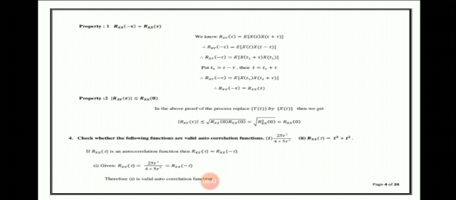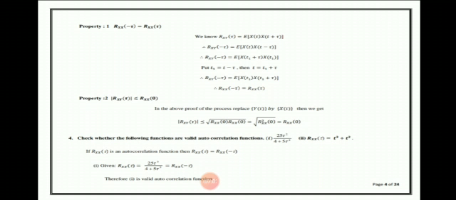Property 2. Modulus R xy of tau is less than or equal to R xx of 0. In the above proof of the process, replace y of t by x of t. Then we get modulus R xy of tau less than or equal to square root of R xx of 0 into R xx of 0, which is equal to square root of R square xx of 0, which is equal to R xx of 0.